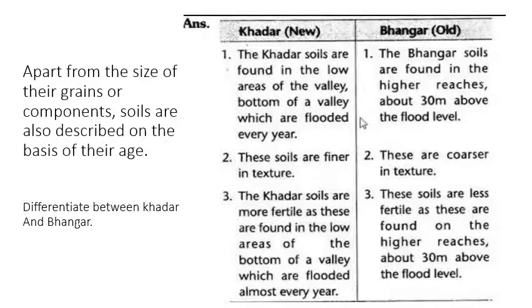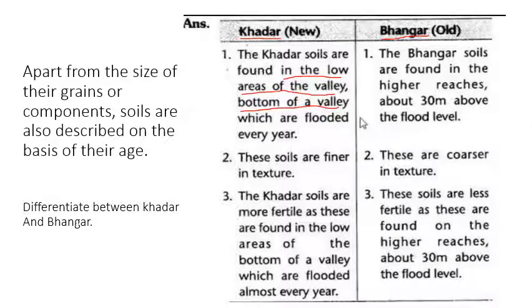Now friends, let's talk about the classification of alluvial soil. Apart from the size of grain, like we talked about the fine soil and coarser soil, we can also describe alluvial soil based on its age. So we have new alluvial soil and old alluvial soil. So we have the new soil which is called khadar, and the old one which is called bhangar. Now let me tell you children, the khadar soil is found in the low areas of the valley, or you can say it is found at the bottom of the valley.